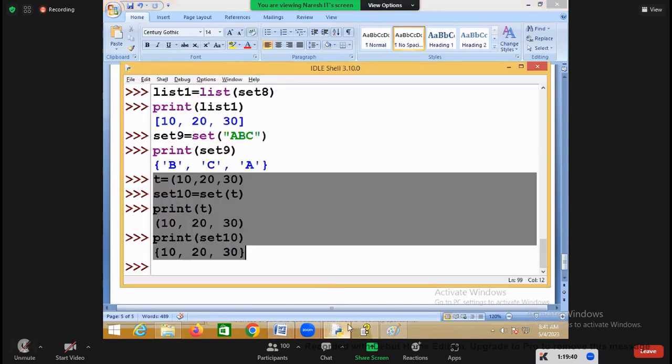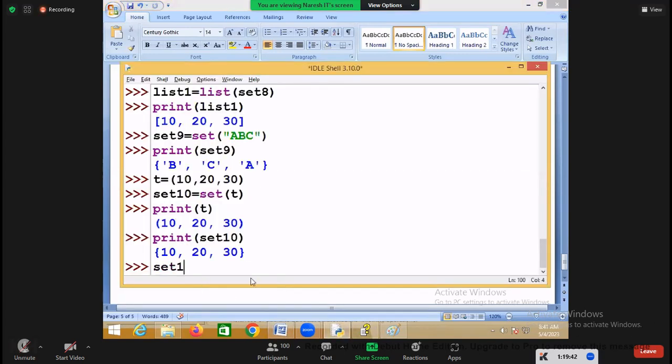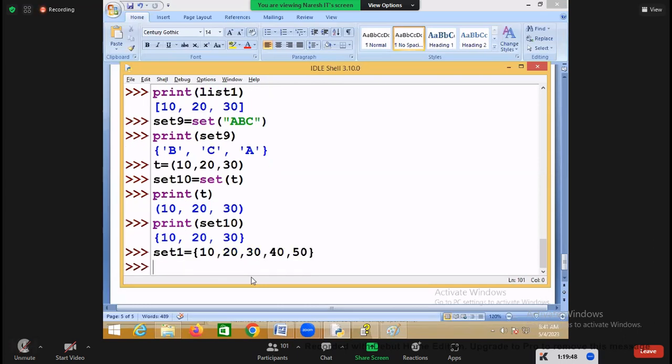For example, I created one set like this: 10, 20, 30, 40, 50. Can I read the first value from the set by saying set1[0]? No. Is a set ordered or unordered?